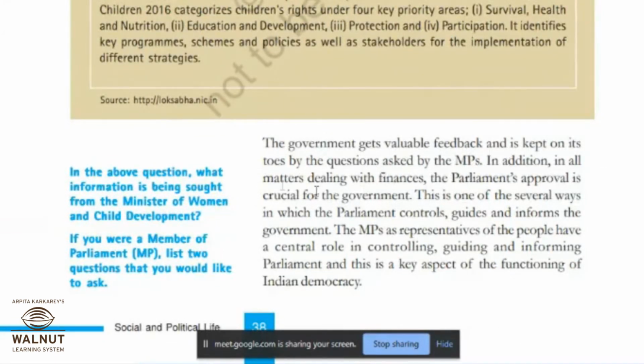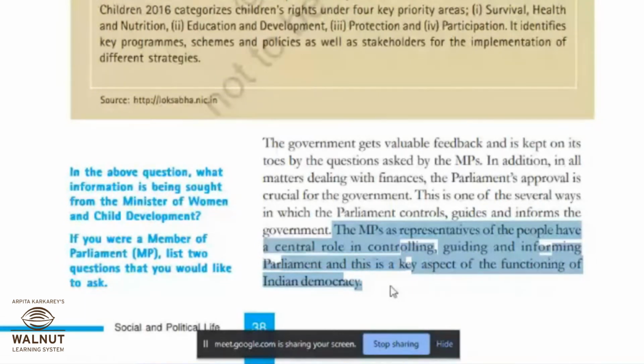In addition, in all matters dealing with finances, the parliament's approval is crucial for the government. This is one of the several ways in which parliament controls, guides, and informs the government. The MPs are representatives of the people, have a central role in controlling, guiding, and informing parliament, and this is a key aspect of functioning of Indian democracy. So this is, in short, how the government works or functions.